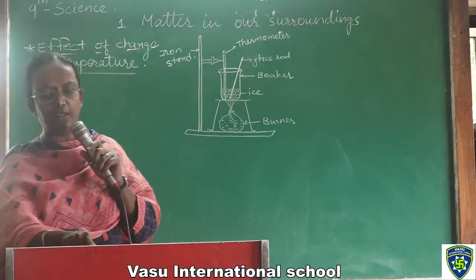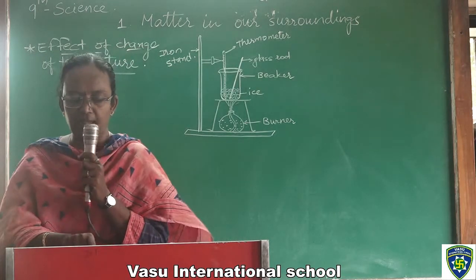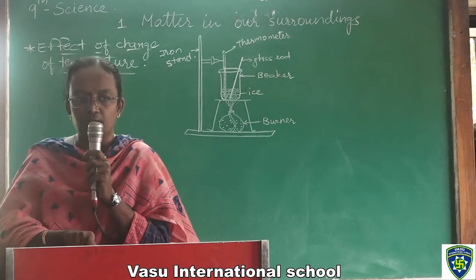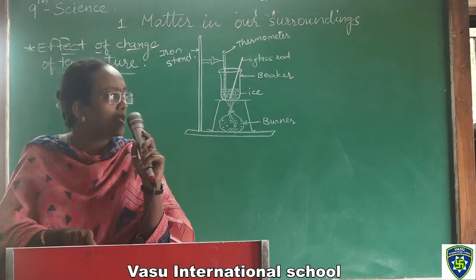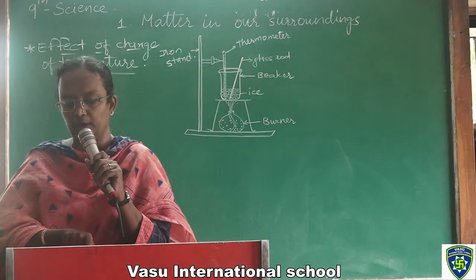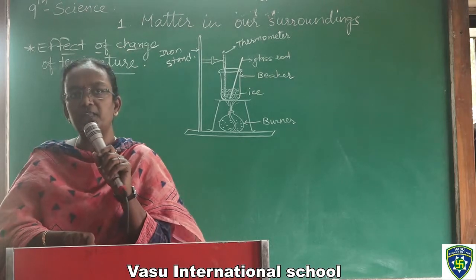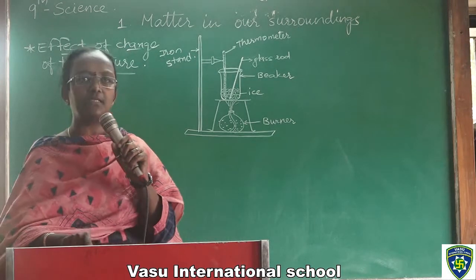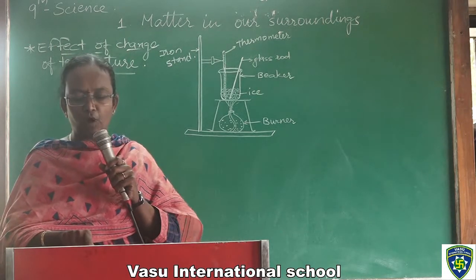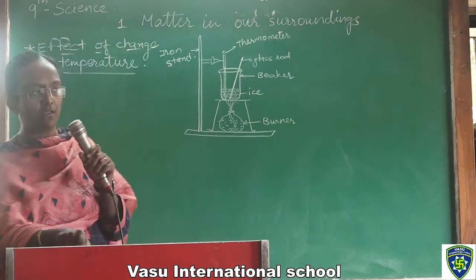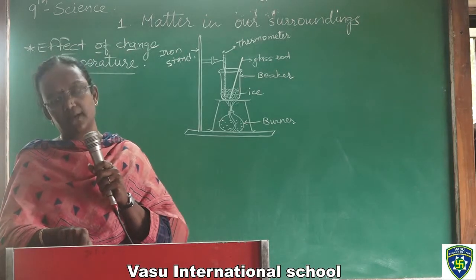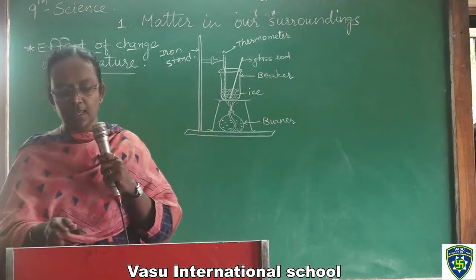For water, as we already saw on our thermometer, at the temperature of 100 degrees water starts boiling, and 273 is its Kelvin measurement. So the boiling point of water on the Kelvin scale is 273 plus 100, that is 373 Kelvin.